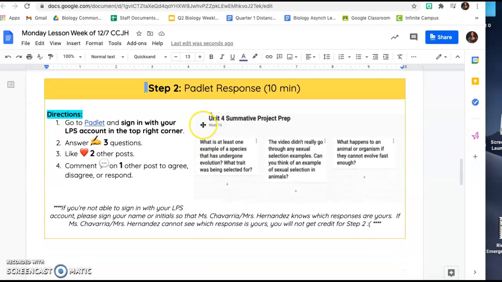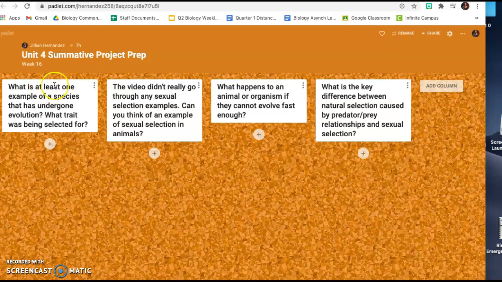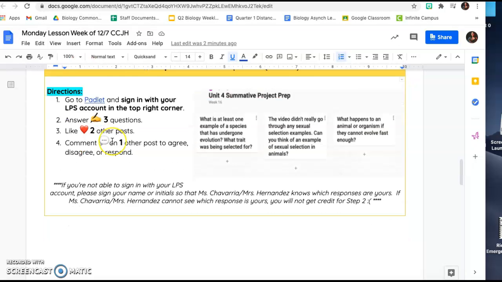For step 2, please open up our class Padlet by clicking here on the link and opening up the Padlet. You are going to respond to these 4 questions. These questions are based on the video and also review for our summative project this week.